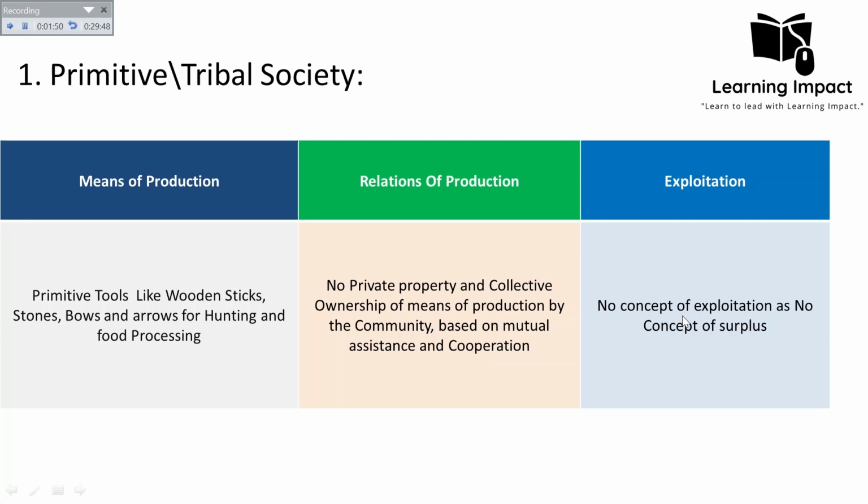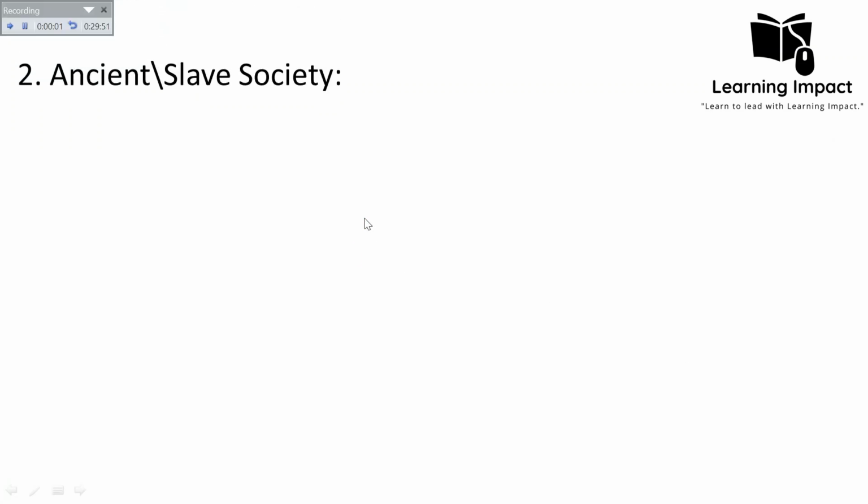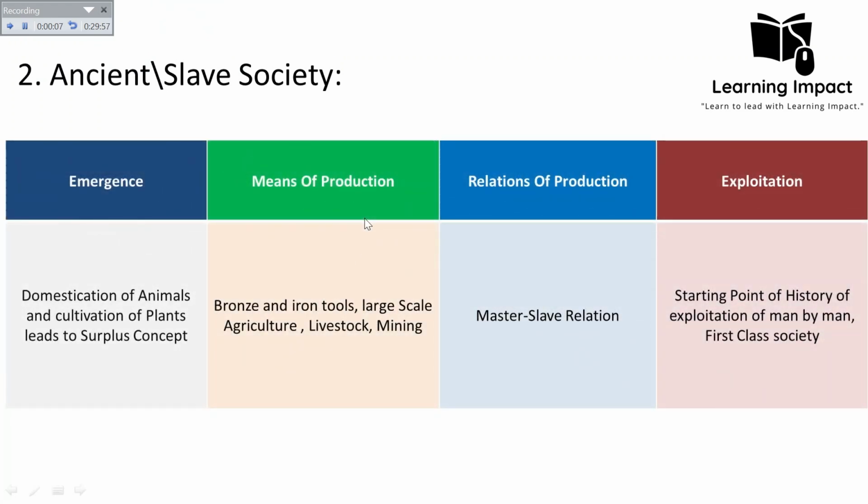And then he identified the second phase. The second phase which he identified is the ancient and slave society. This ancient and slave society is a society which he believed to be the first class society in history. It was a society where for the first time there was a concept of class, a concept of division. And how did it emerge?